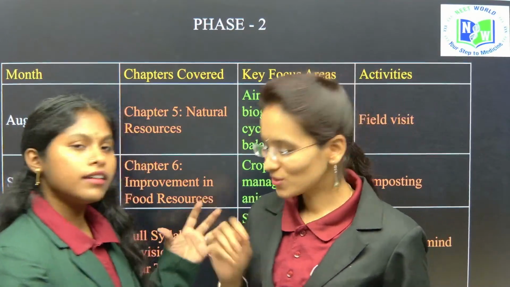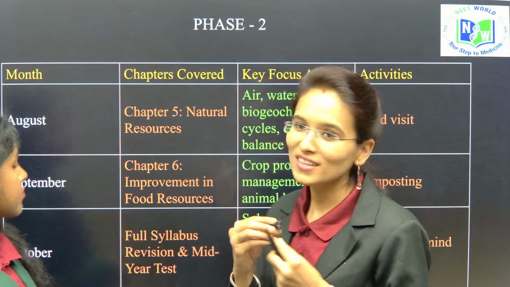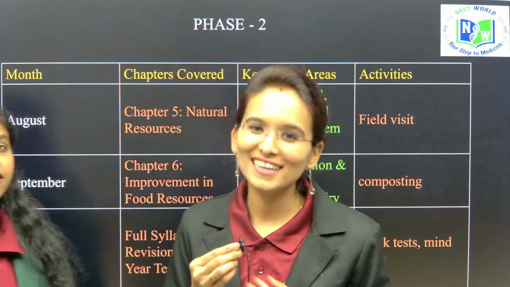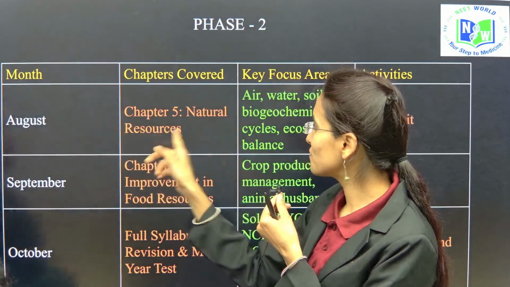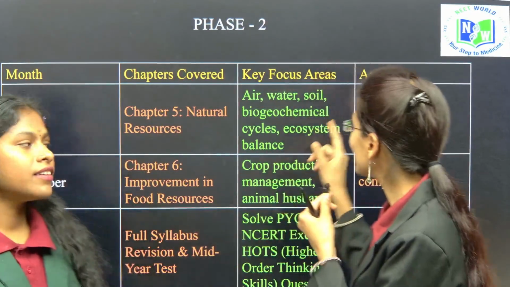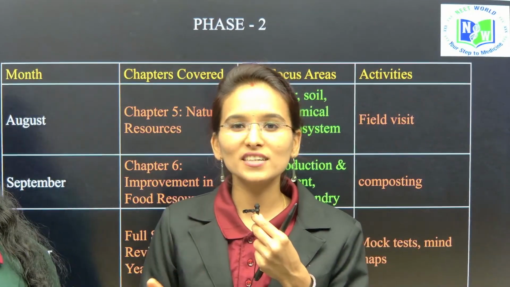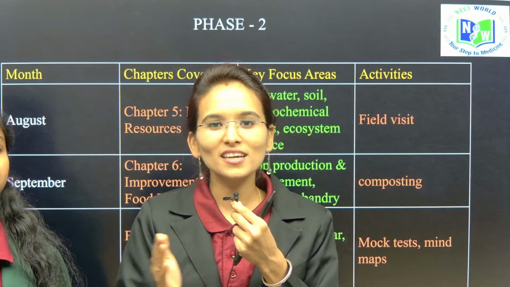Here also there are some interesting and easy activities which you can perform in your daily life. When it comes to the fifth chapter, natural resources, you can perform an activity like a field visit. You can compare the differences between rural and urban areas.